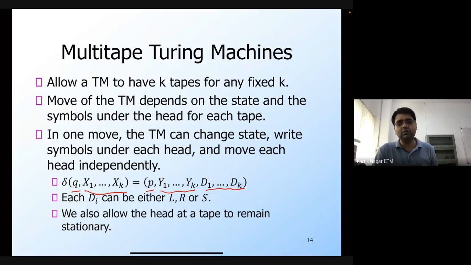Now it seems that I'm adding one more capability, which is that instead of a single tape, I have multiple tapes. I can store as much information as I want on these tapes, and read and write independently on any of them. Even though it looks like we are adding more power, it's not the case, and such a multi-tape Turing machine can be simulated by a single tape Turing machine.